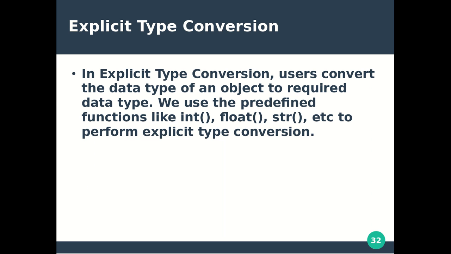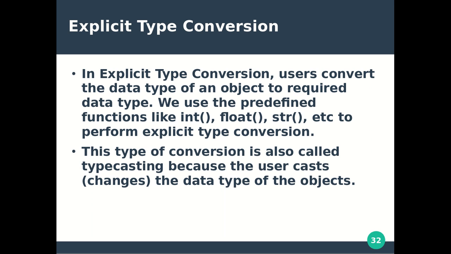So, user involvement is there in conversion. That's why explicit type conversion is also called typecasting, because the user changes the data type of an object at any time.